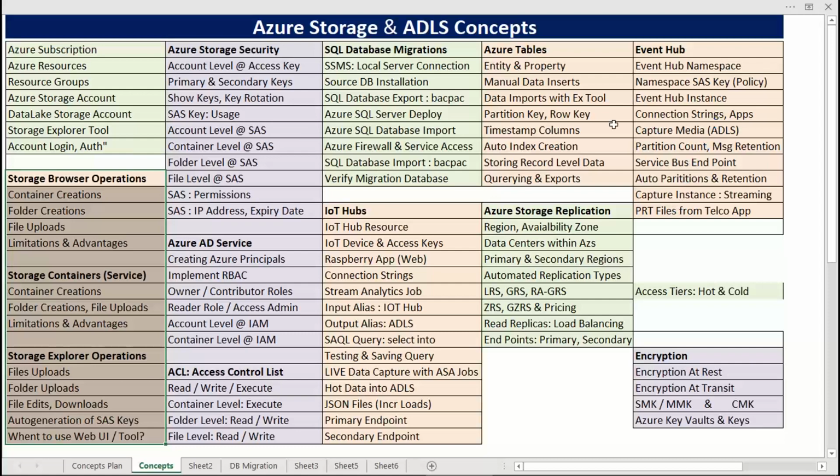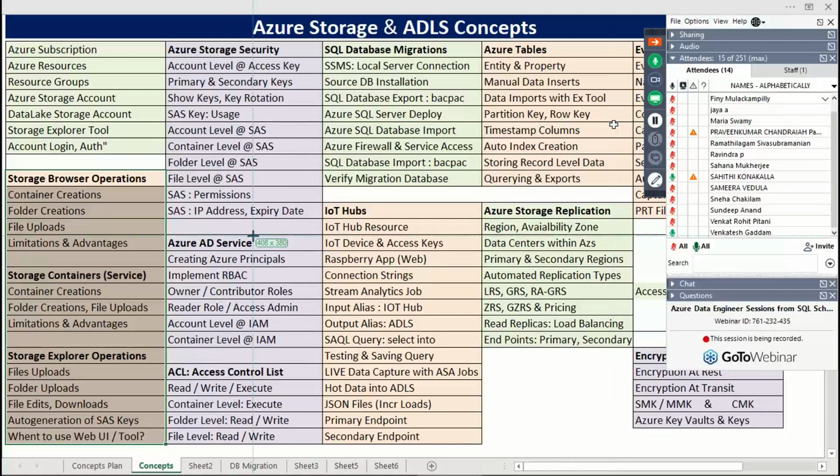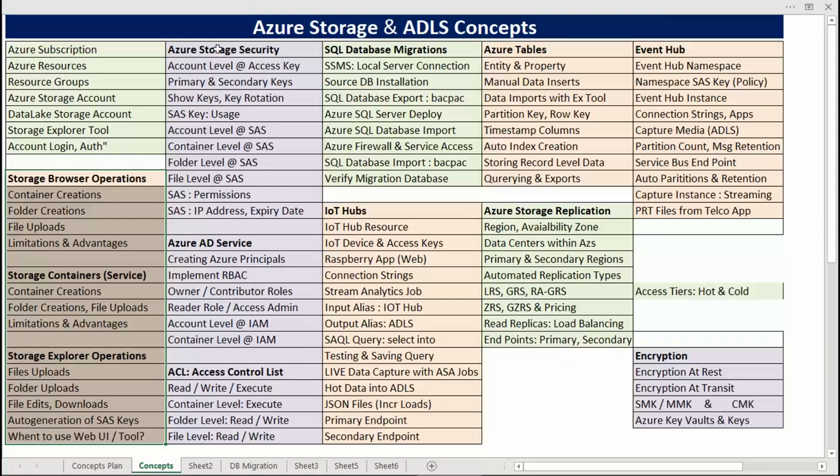And day 3 we learnt storage. Access key and SAS key, sir. Exactly. Access key, SAS key, and AD and ACL also, right? Remember, ACL is only for ADLS, isn't it? You remember that, everyone, please? Yes, sir. Sir, I just had one question, sir. Tell me, dear. Please tell me.